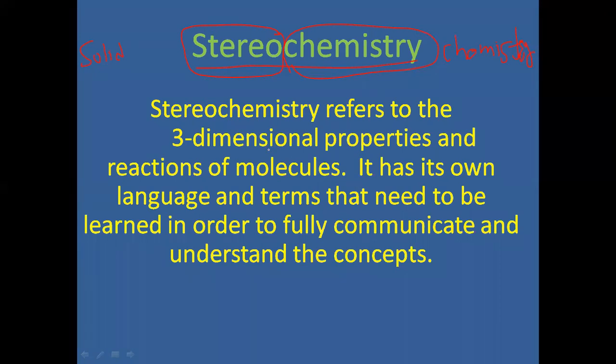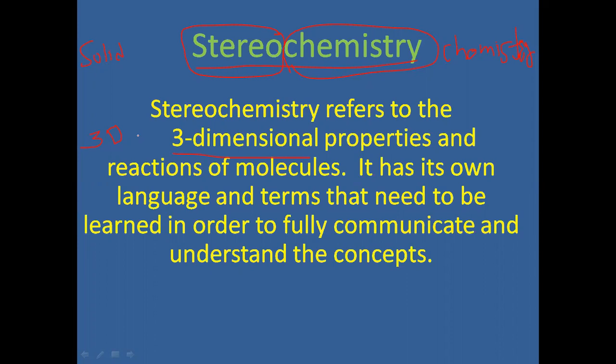Here is the definition related to stereochemistry. Stereochemistry refers to the three-dimensional, that is 3D, properties of particular molecules along with their reactions. We have to study this in this segment. That segment is called stereochemistry.